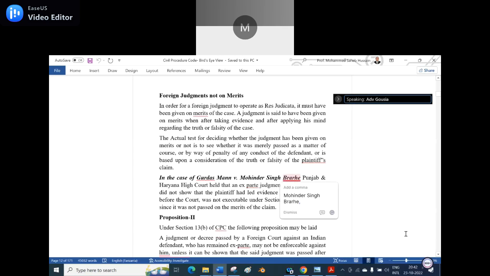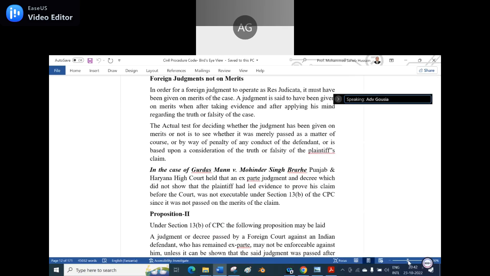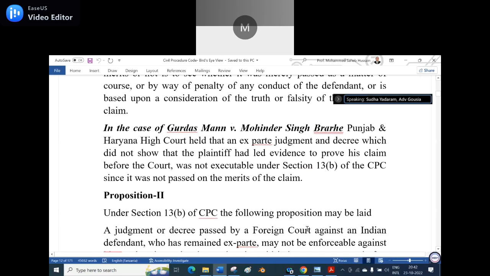Read the case law. In the case of Gurdas Man versus Mohinder Singh Brahe, the Punjab and Haryana High Court held that an ex parte judgment and decree which did not show that the plaintiff had laid evidence to prove his claim before the court was not executable under Section 13, Clause B of the CPC, since it was not passed on the merits of the claim.